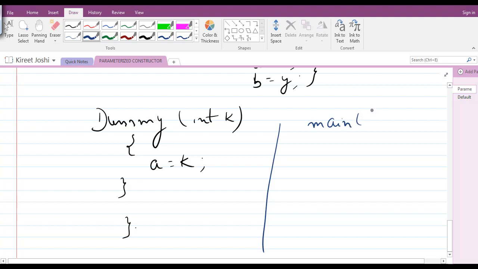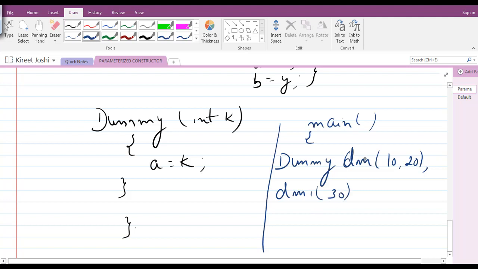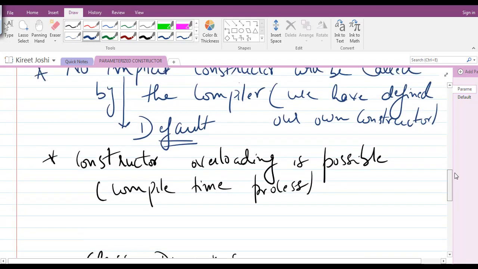Inside main, if I create objects of type dummy, let us suppose dm with 10 comma 20, dm1 with 30, and for example dm2. I have just closed the main, and if I wish to compile this program, can you guess what the output will be now? Will this program be compiled successfully?